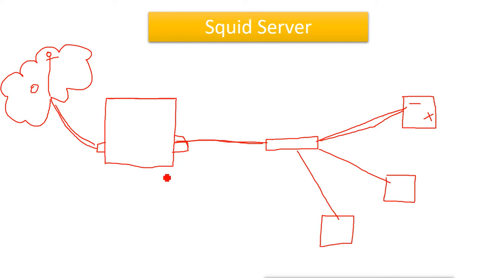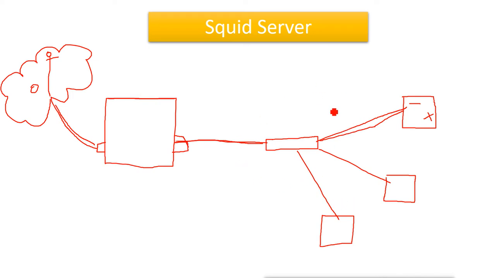We can configure this proxy server as a firewall for blocking some data or some websites, and we can also disallow some clients from accessing the internet. This proxy server is called a Squid server in Linux. So we configure the Squid server as the proxy, and it will browse the internet on behalf of these clients and hide the internal network.